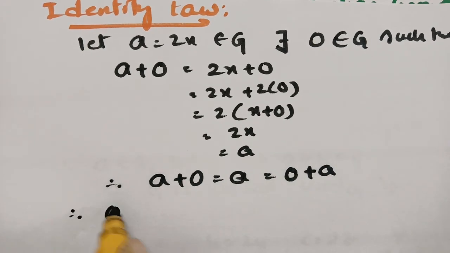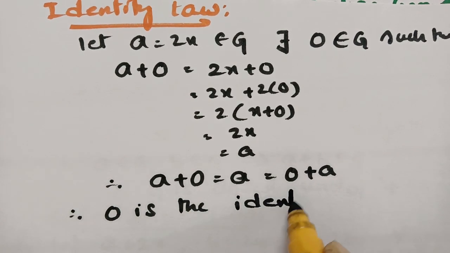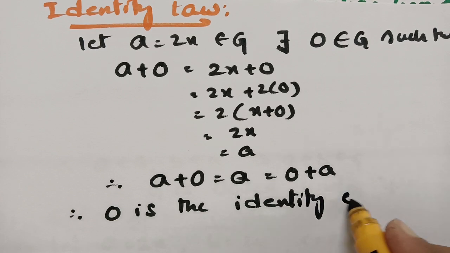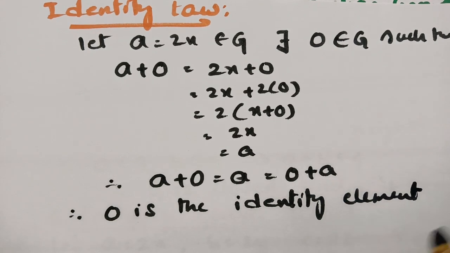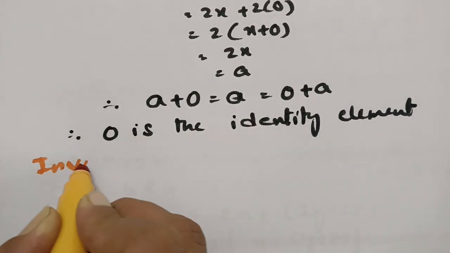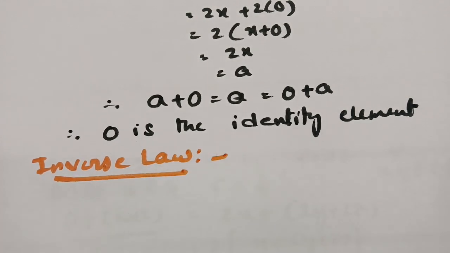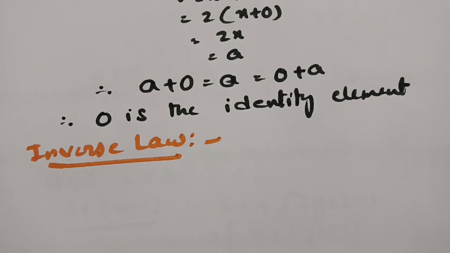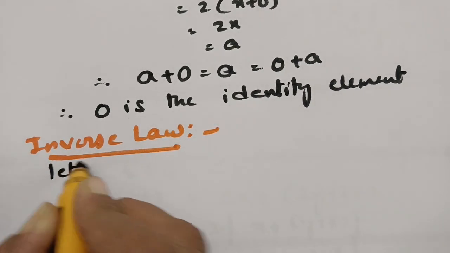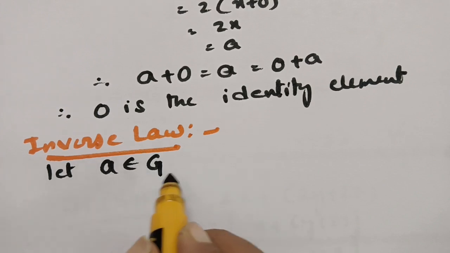Therefore, 0 is the identity element in G. And next, we have to show the inverse property. In order to find the inverse property, see here, what is the additive inverse for a? Let a belong to G. So a equals 2x belongs to G.